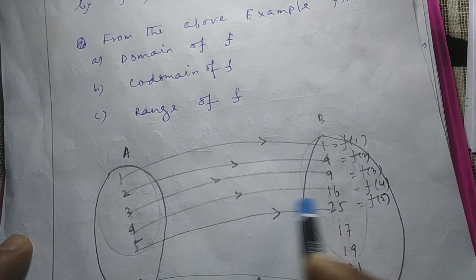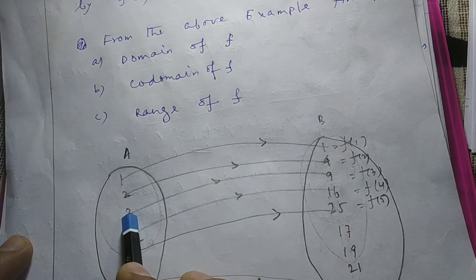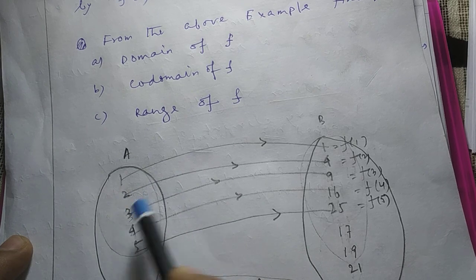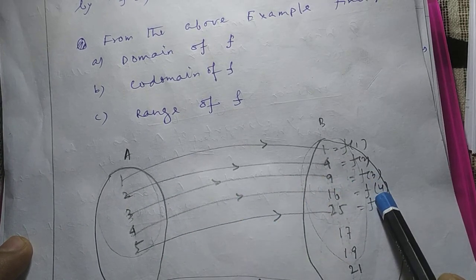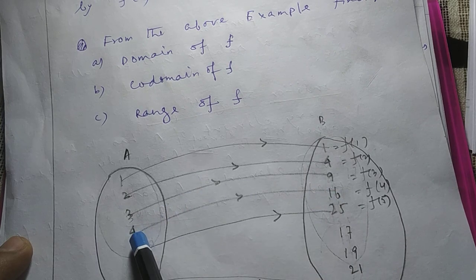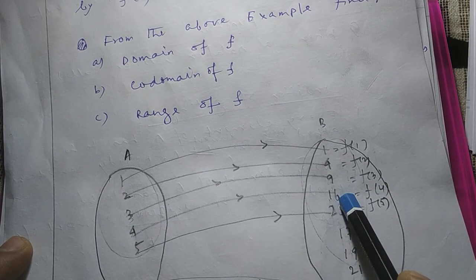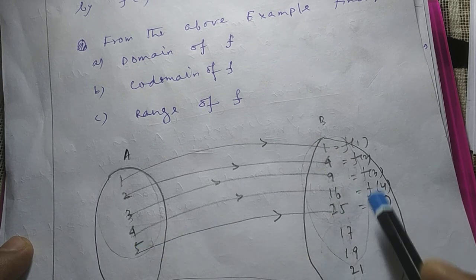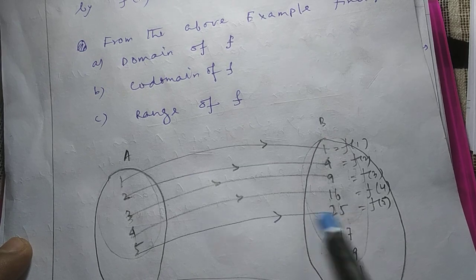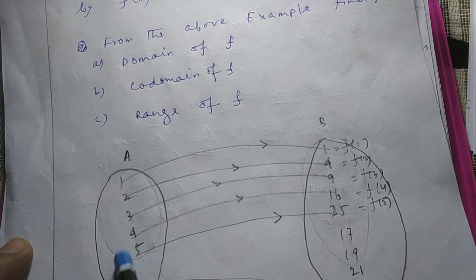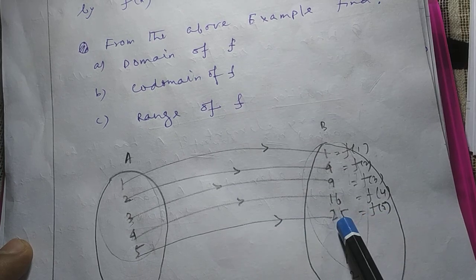Similarly, f of 3 means 9 is the image of 3, and this 3 will be called the preimage of 9, means f of 3. Here f of 4 means 16 is the image of 4, and 4 is the preimage of f of 4, 16. Similarly, f of 5, the value 25, is the image of 5, and conversely this 5 is the preimage of 25, means f of 5.